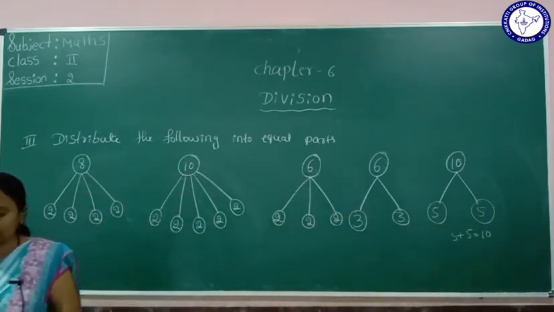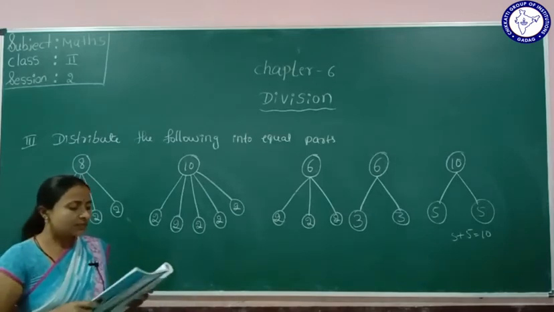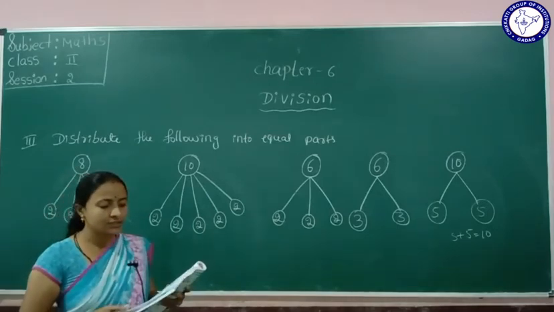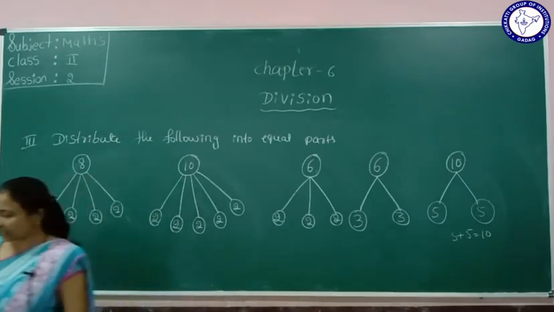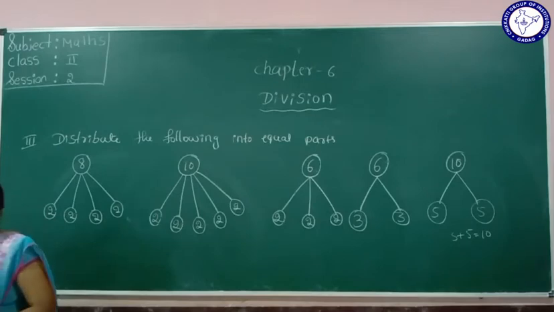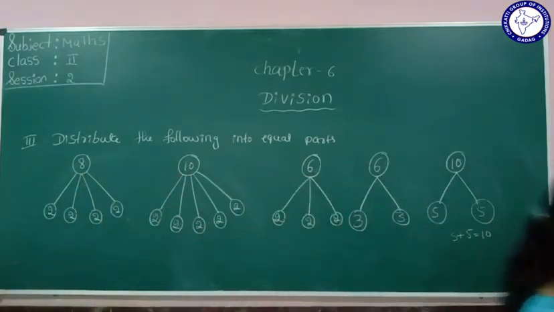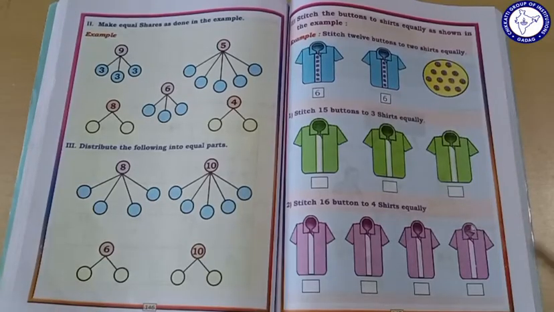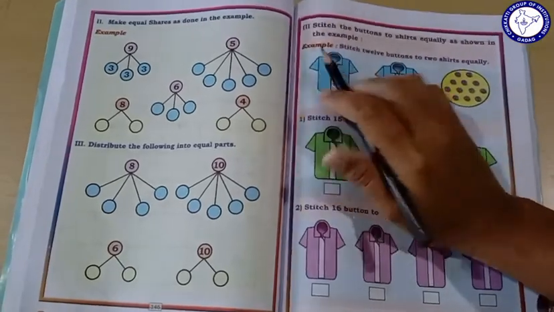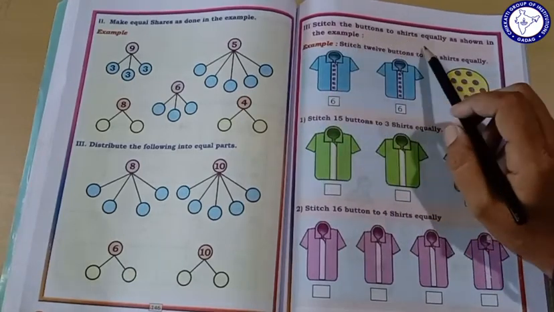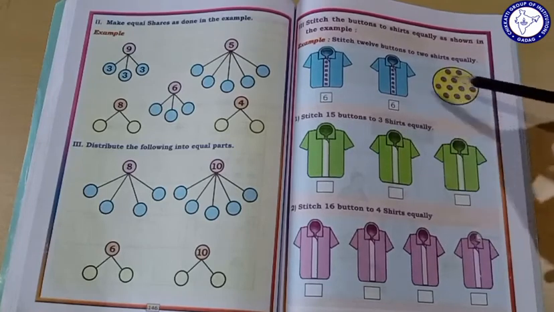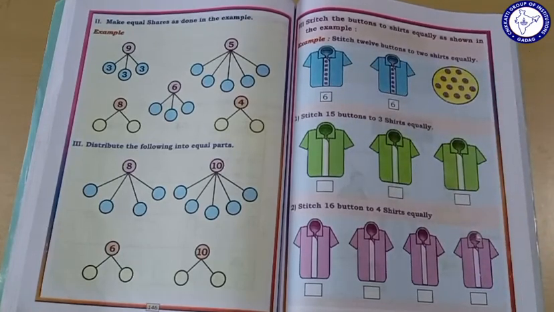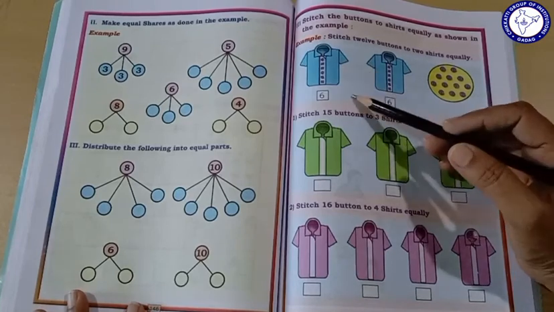Next one is the third main, that is stitch the buttons to shirts equally as shown in the example. We will see this example in the textbook only. Okay students, see here the third main. What is given here? Stitch the buttons to shirts equally as shown in the examples. There is one example given here. How is it given?